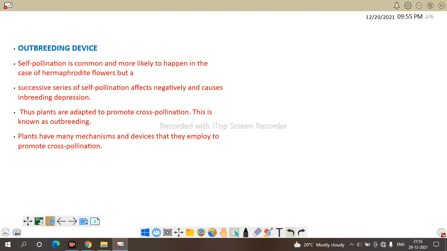When this condition is repeated, it creates inbreeding depression. Thus, plants are adapted to promote cross-pollination, and it is called an outbreeding device. Plants adopt many mechanisms to employ outbreeding or cross-pollination. So, let us discuss the different adaptive mechanisms of plants for outbreeding or cross-pollination.